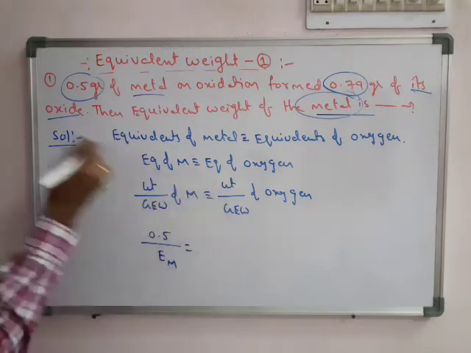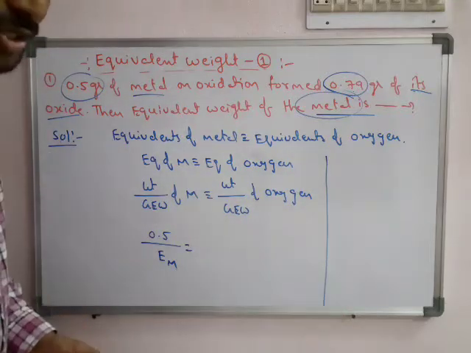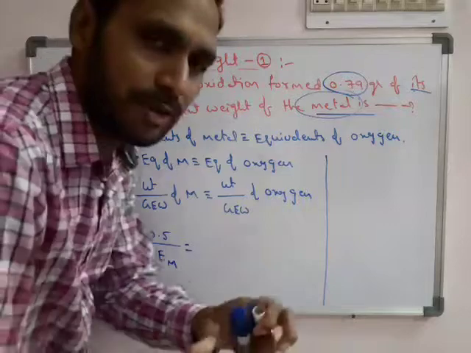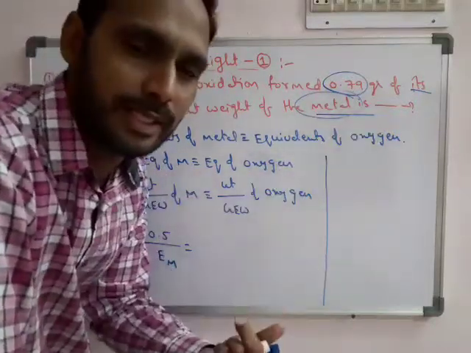Okay. So what is the weight of oxygen? Directly the weight of oxygen is not given. Here it is given 0.5 grams of metal and 0.79 grams of its oxide.